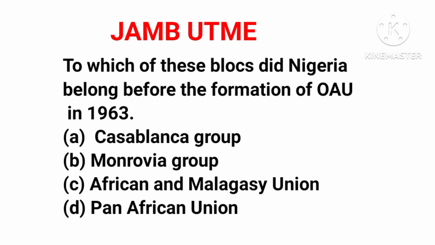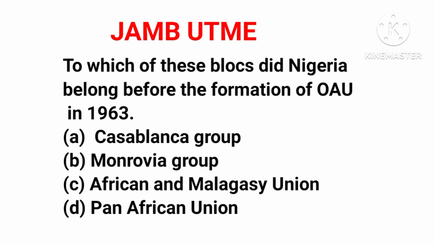I hope you know what I mean by Francophone countries: countries that were colonized by France. So option C is not the correct answer. You already know that Nigeria is an Anglophone country, not a Francophone country.